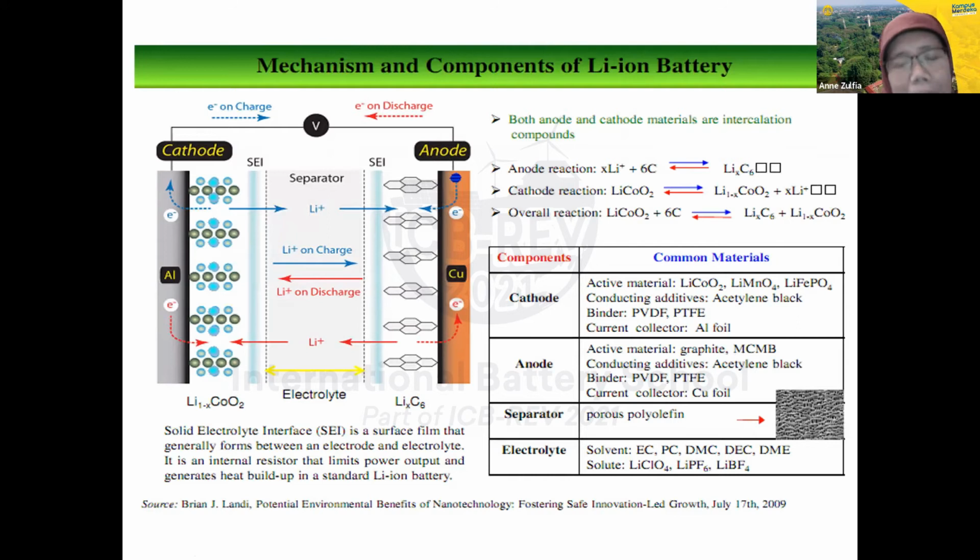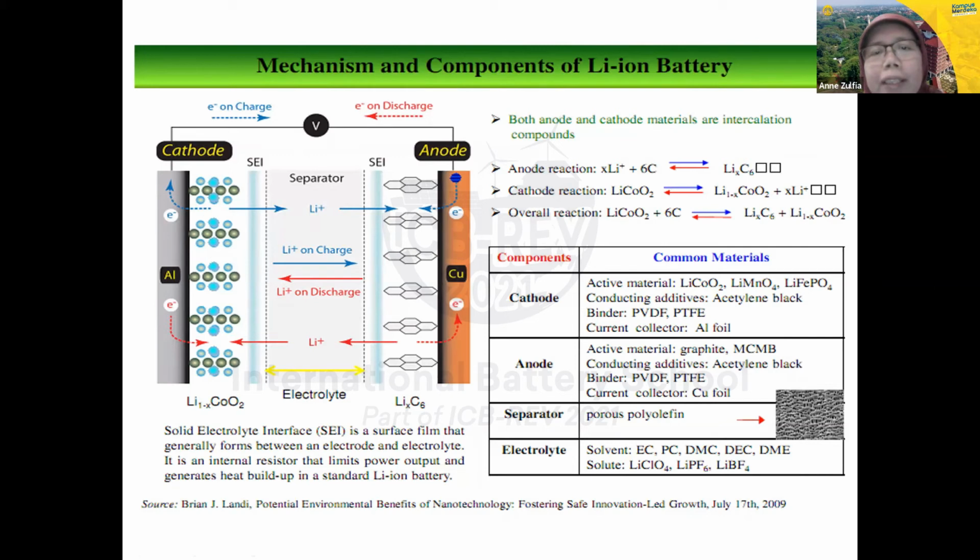So we have to find another material that can move easily during discharge and charge. Here the lithium ions move to the cathode through the electrolyte during discharge, and during charging, the lithium ions go from the cathode back to the anode. So this electrochemical reaction is reversible for the rechargeable battery.